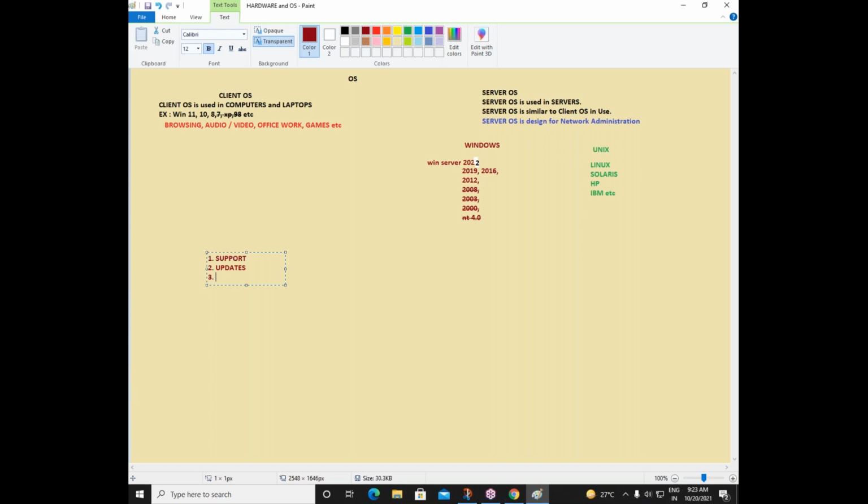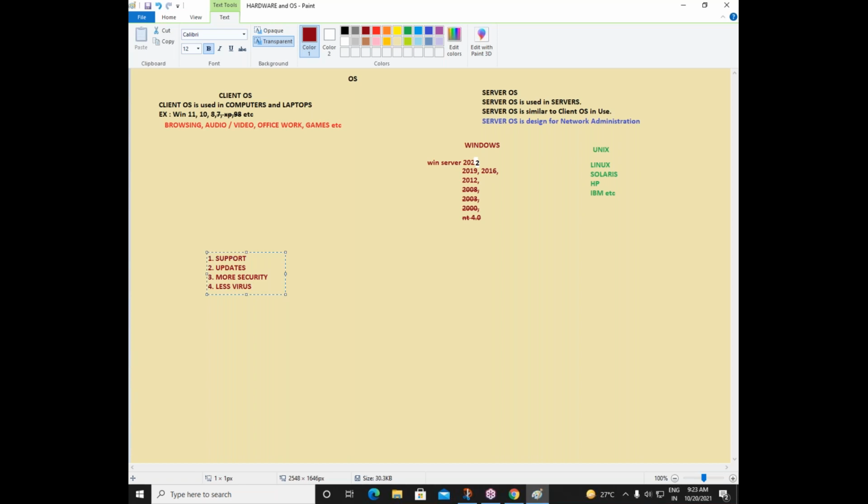Maybe there was a time like 20 or 15 years before when everything was not connected to a server, but today each and every device in your network is connected to the internet. So updates will come automatically. We will get support and updates, and we have more security. And the fourth advantage here is fewer viruses.